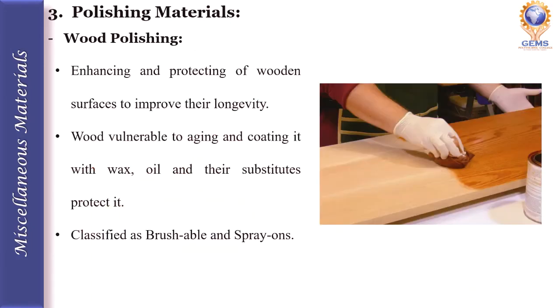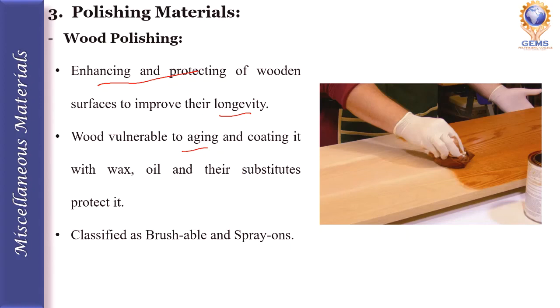Wood polishing. Wood polishing refers to the enhancing and protecting of wooden surface to improve their longevity or to improve their life span. We know wood is vulnerable to aging, so we coat it with wax or oil or any other substitutes to protect it from aging.